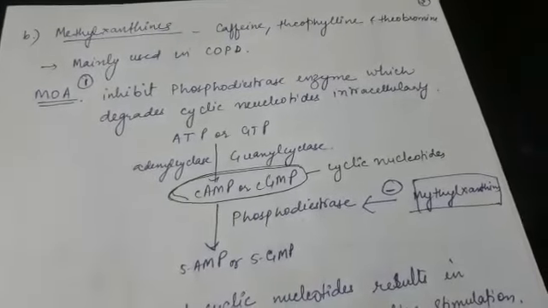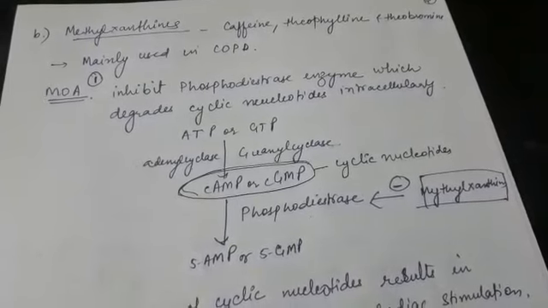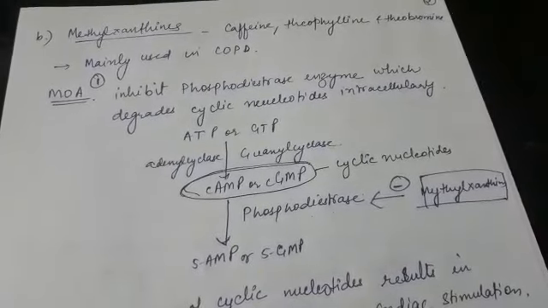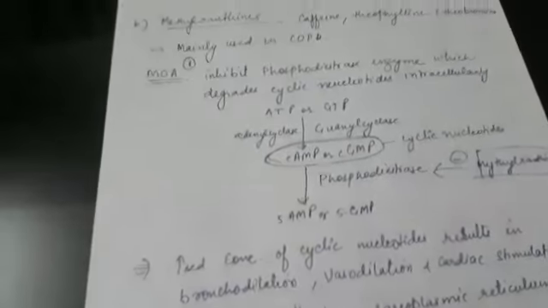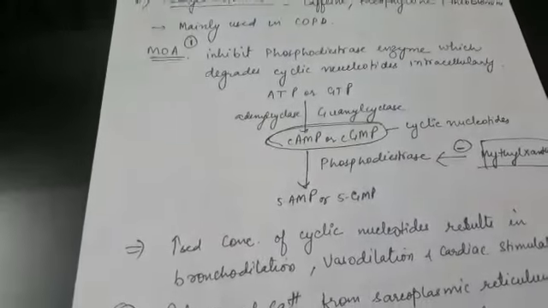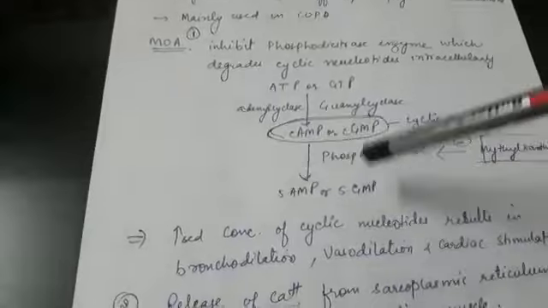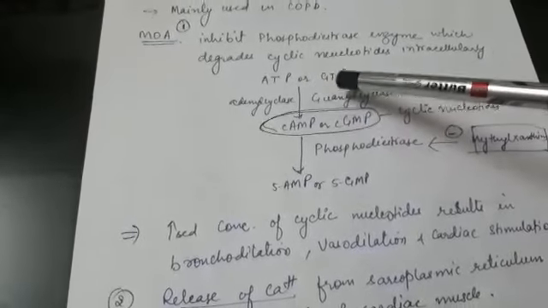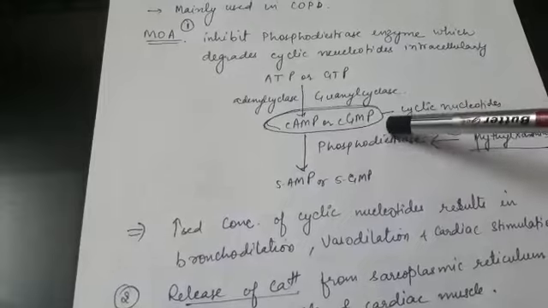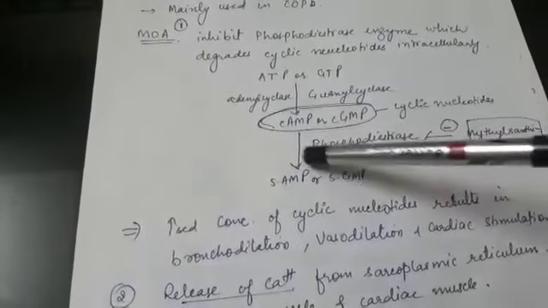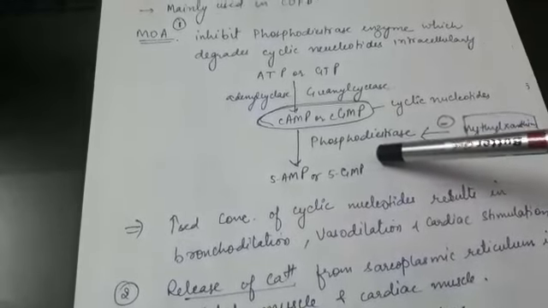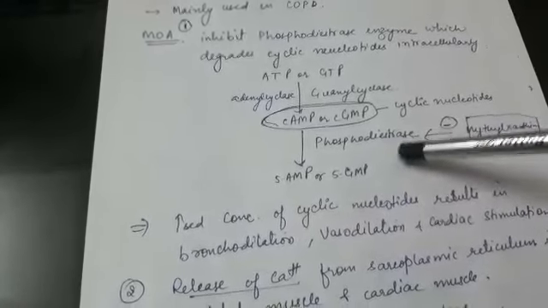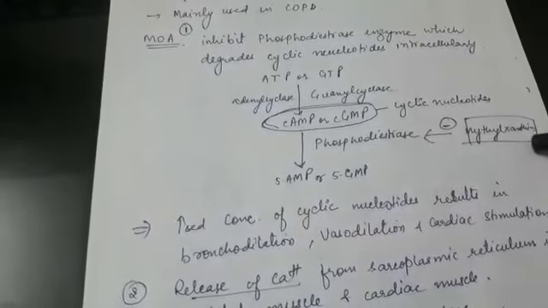The first mechanism is the inhibition of the enzyme phosphodiesterase, which degrades the cyclic nucleotides intracellularly. In this picture you can see cAMP or cGMP are the cyclic nucleotides. From ATP or GTP, cAMP or cGMP is formed. These cyclic nucleotides are converted to 5-AMP or 5-GMP in the presence of the enzyme phosphodiesterase. This enzyme is inhibited by methylxanthines.